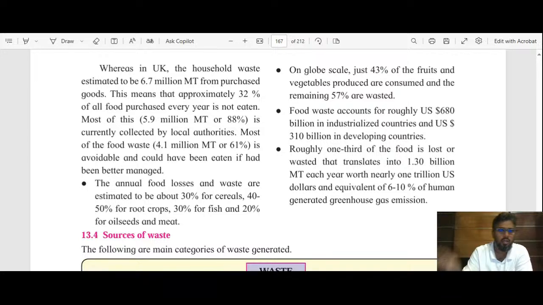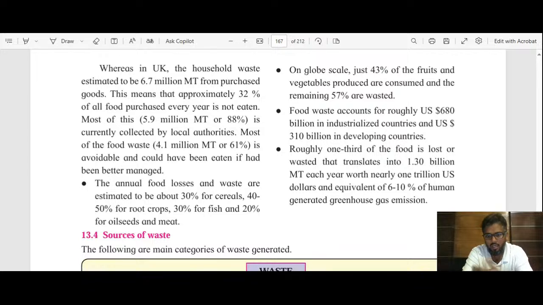Developing countries में losses बहुत कम है, यानी it is not less, it is very high. अगली बार देखेंगे उसको कैसे कंट्रोल किया जाए, अभी इतना कंप्लीट करके लेते हैं. So in the developing countries, the losses are 310 billion dollars, and in developed countries 680 billion dollars.